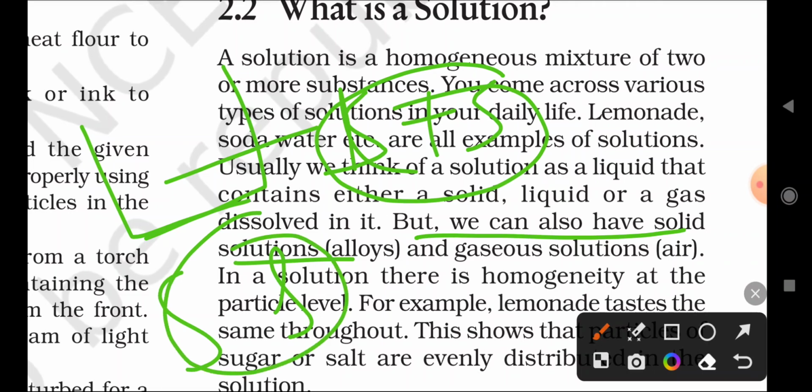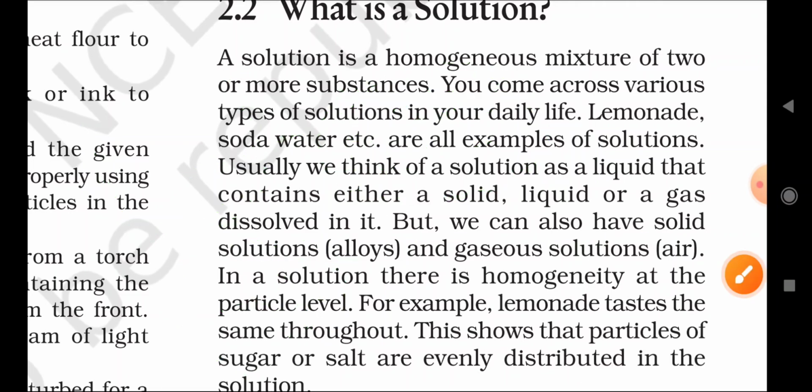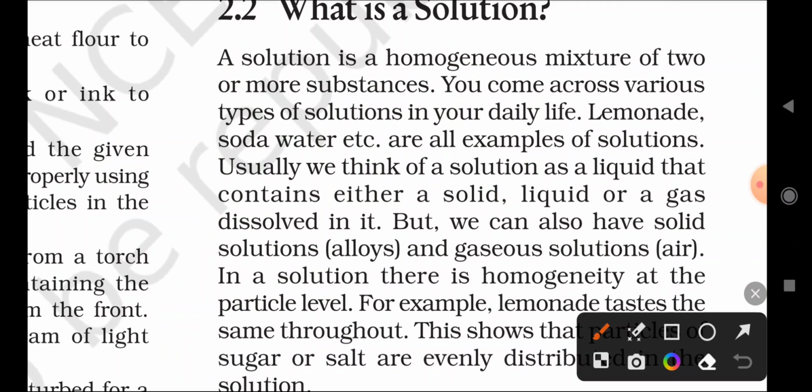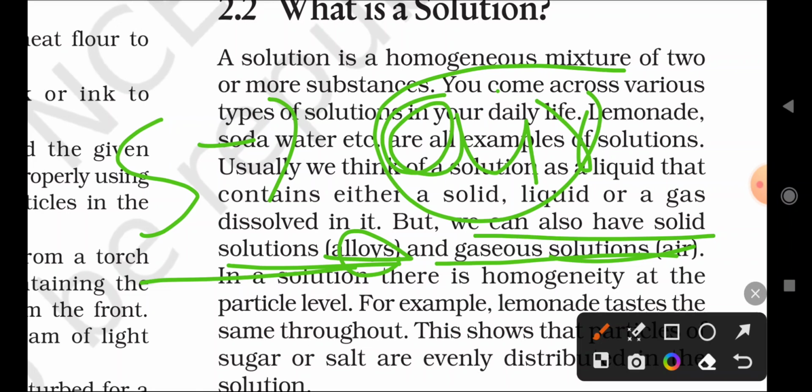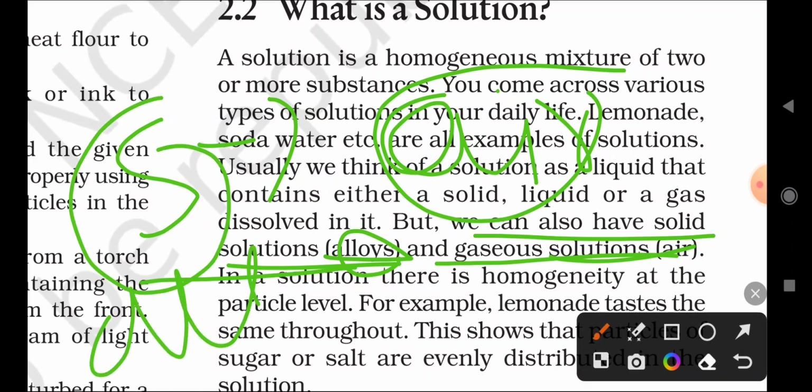A solid solution is also there. A solid mixture is called an alloy. Alloys are mixtures of metals or metals and non-metals. We can also have solid solutions like alloys and gaseous solutions like air. Gaseous solution is called air and solid solutions are called alloys. Remember that.